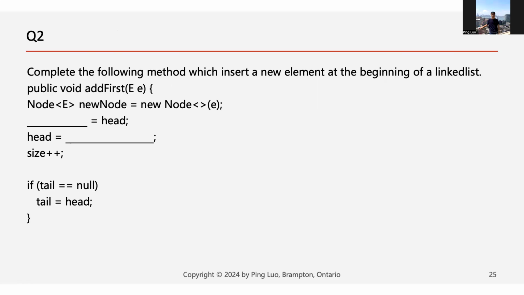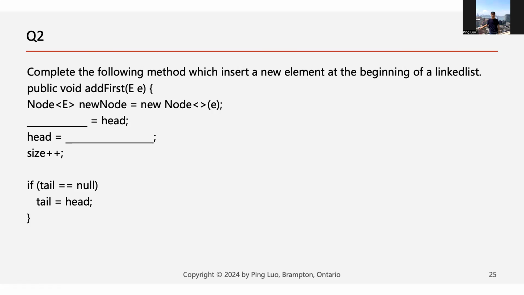And another one, we talked about it last week, how to use linked list to implement the add first method. So the idea is we need to create a node. We have a head node, right? And we need to add the new node before the head.